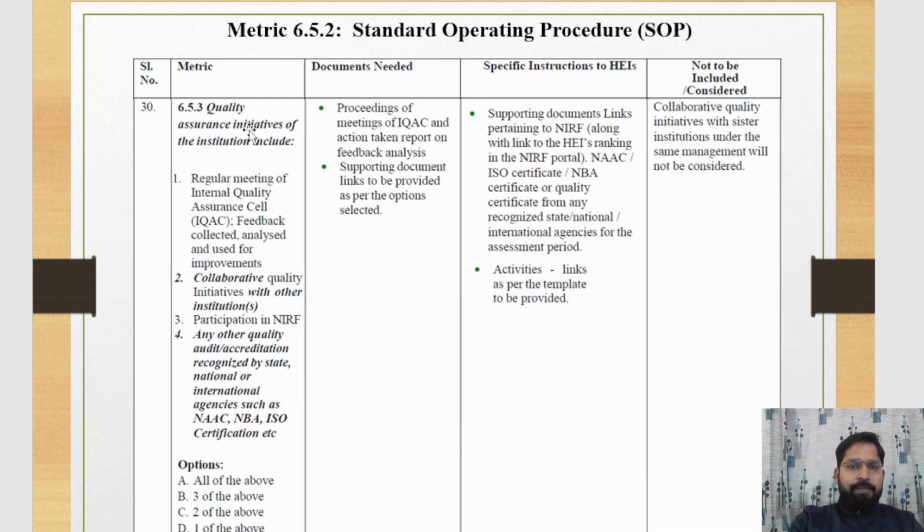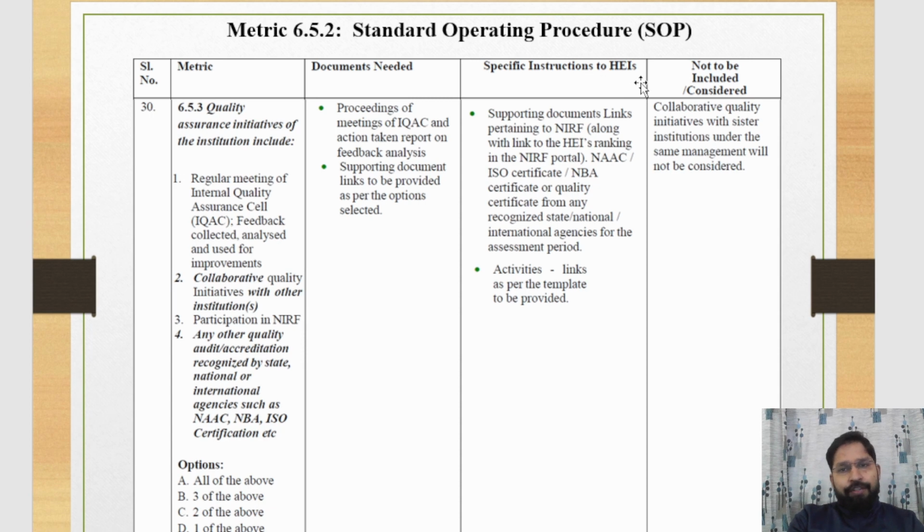Here, which type of supporting document is needed to claim this metric? Proceedings of meetings of IQAC and action taken report on feedback analysis, with supporting document link provided as per the option selected. If you selected option A, then you should provide all the supporting documents from 1 to 4. If you tick on D, then you provide only one initiative that you have taken in your institution.